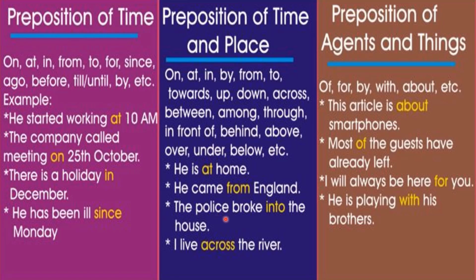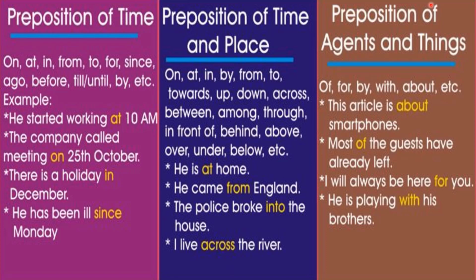The police broke into the house. Remember that we use this preposition into only when we are talking about an action, movement into something, then we use into. I live across the river. Across means the other side of the river.